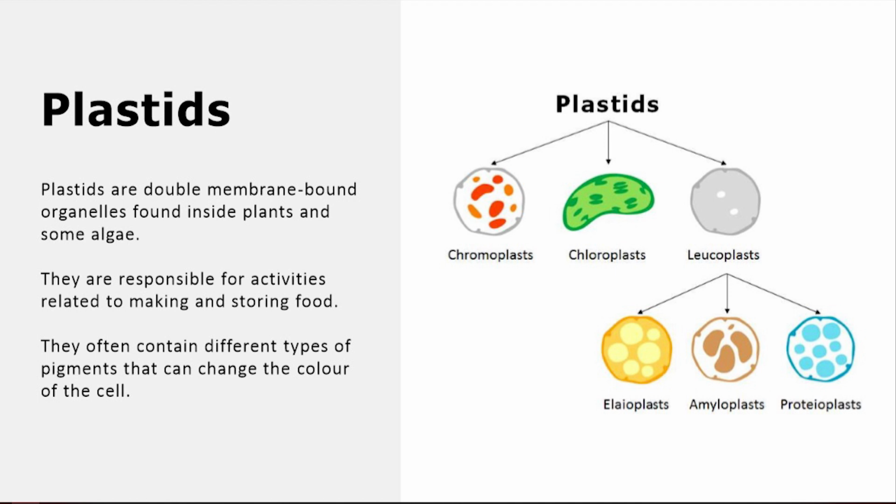Plastids are double membrane bound organelles found inside plants and some algae. They lack in animal cell. They are responsible for activities related to making and storing of food. They often contain different types of pigments that can change the color of the cell. Plastids are of three types: chromoplast, chloroplast and leucoplast, while leucoplast can be divided into three again: elaioplast, amyloplast and proteoplast.